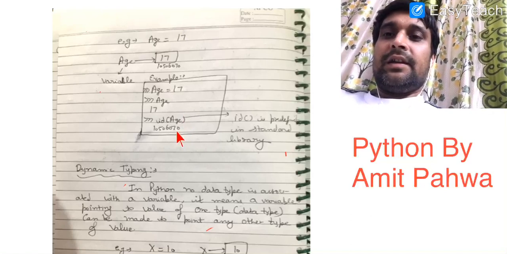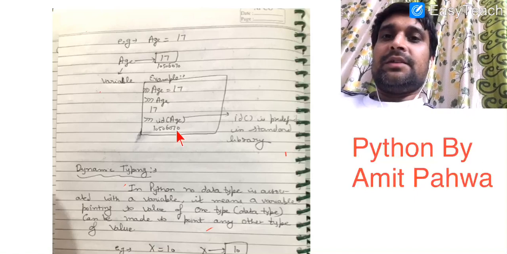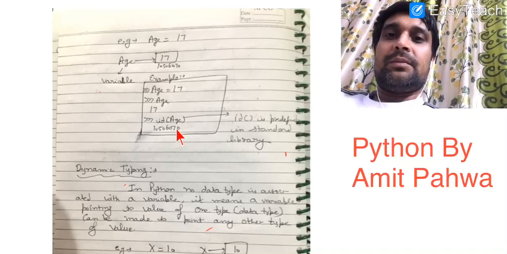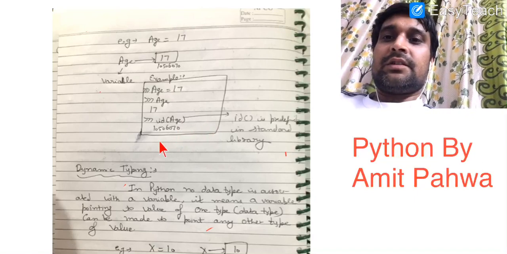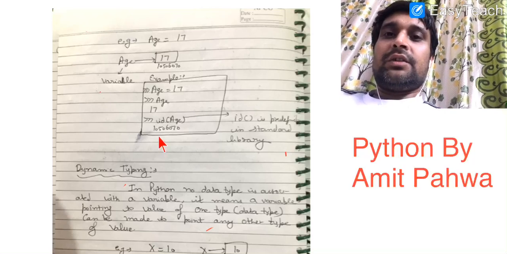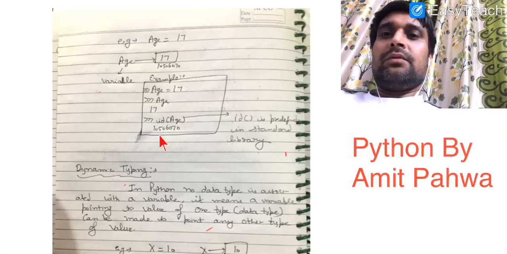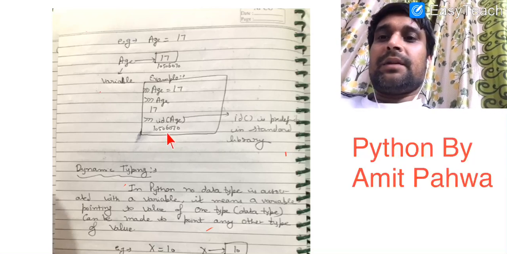If I write id bracket age, id is basically a predefined function in the standard library of Python which returns us the id, or you can say the location of the value that is saved in the memory.